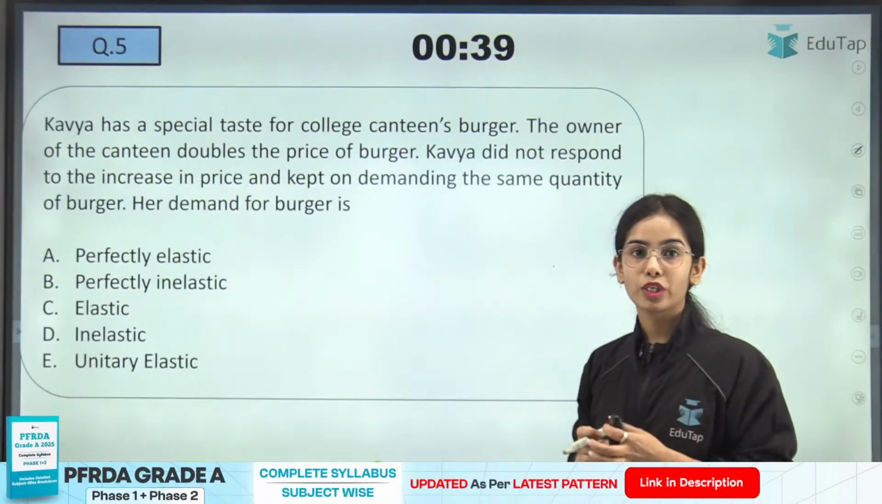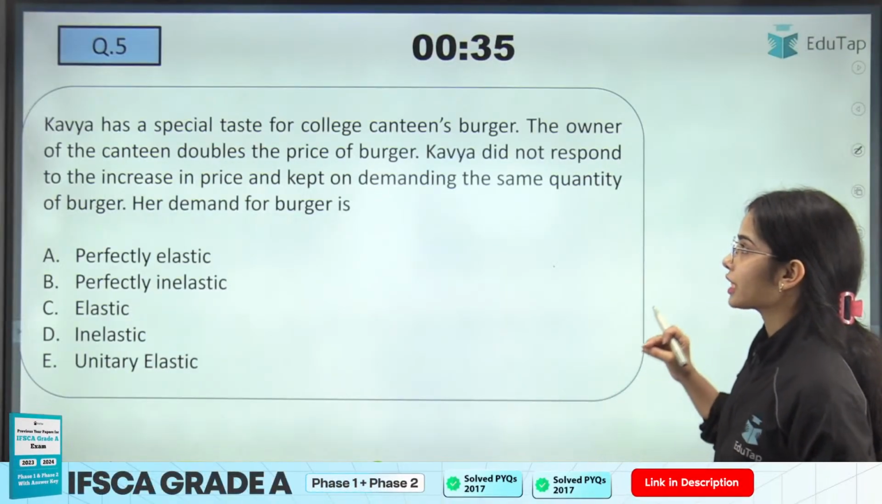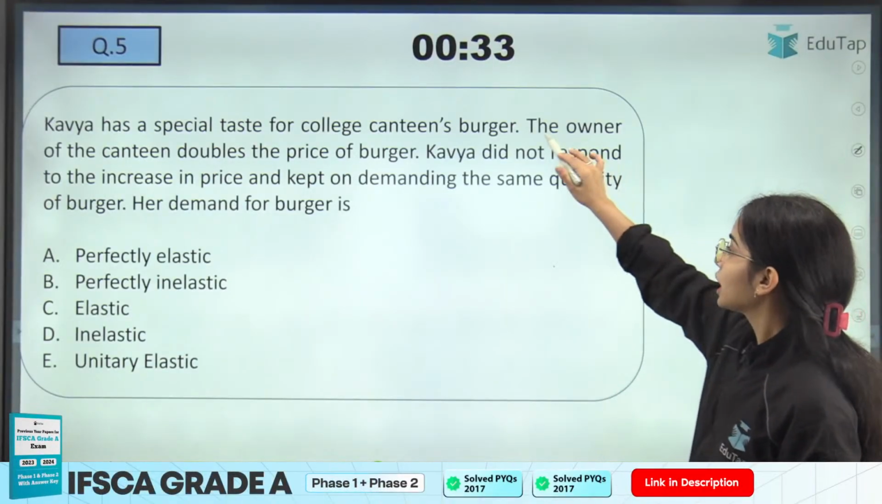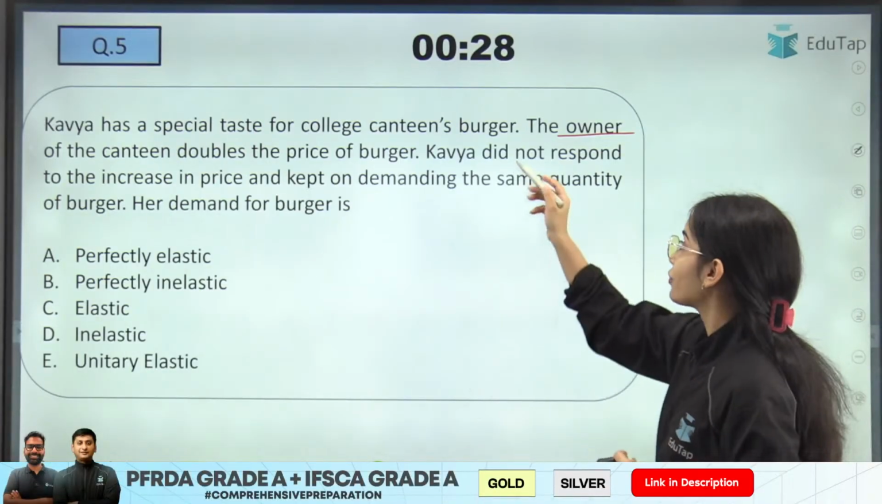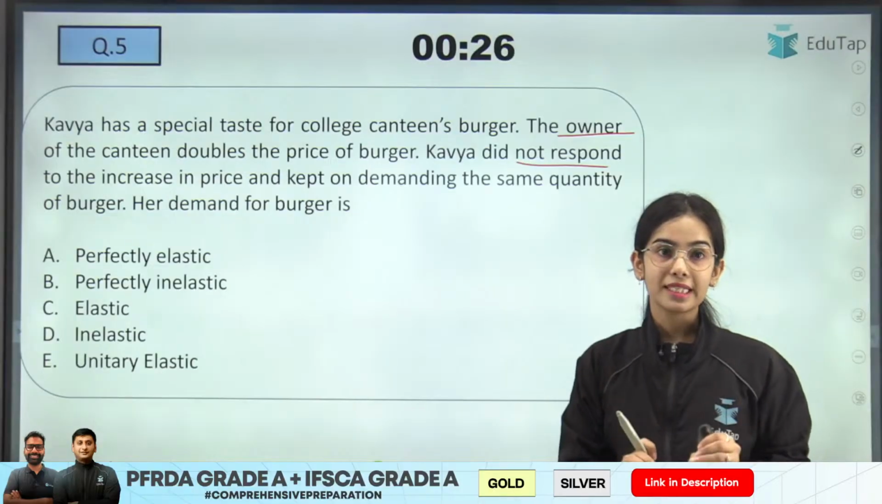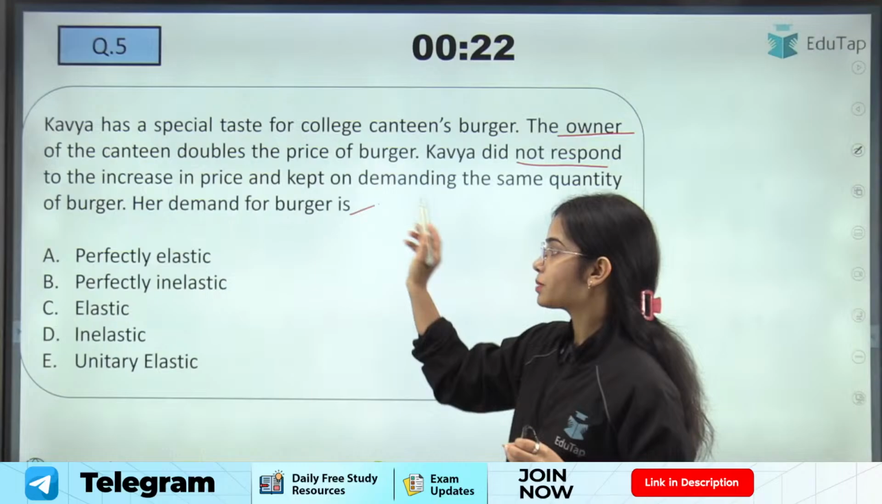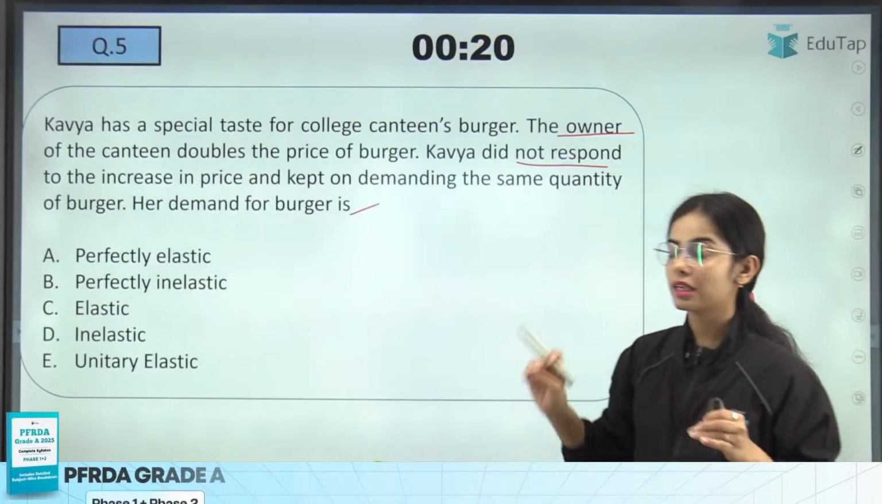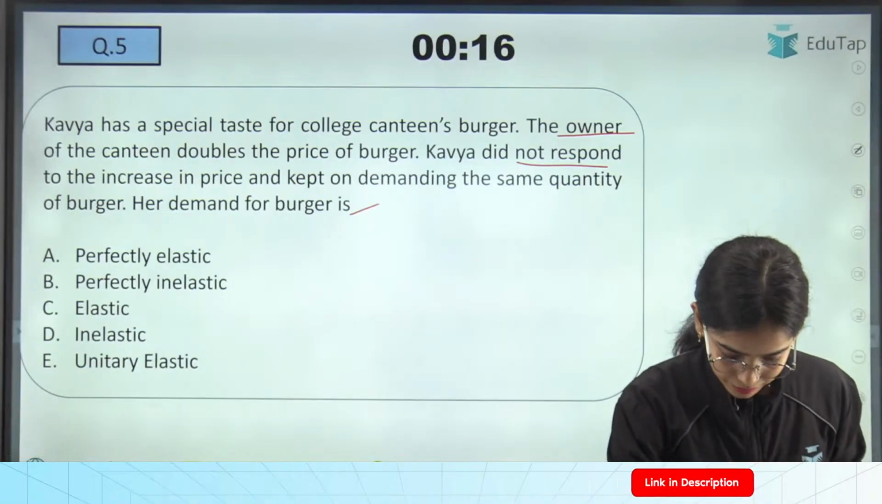Okay. Now coming to the next question, there are going to be 15 questions here. So Kavya has a special taste for the college canteen burger. The owner of the canteen has doubled the price of the burger. Kavya did not respond to the increase in price and kept on demanding the same quantity of burger. Her demand for burger is perfectly elastic, perfectly inelastic, elastic, inelastic, or unitary elastic? So try to answer this question.